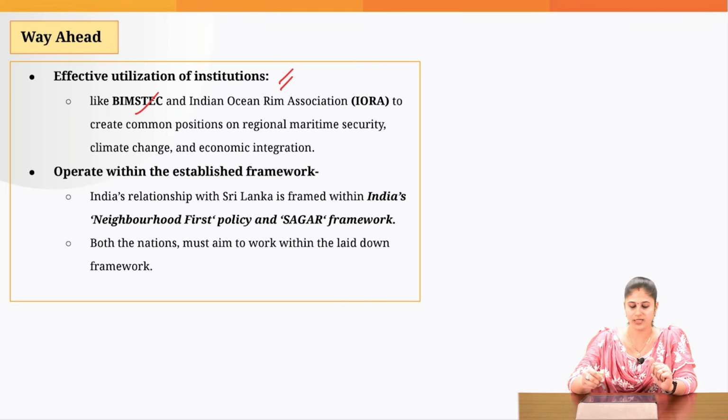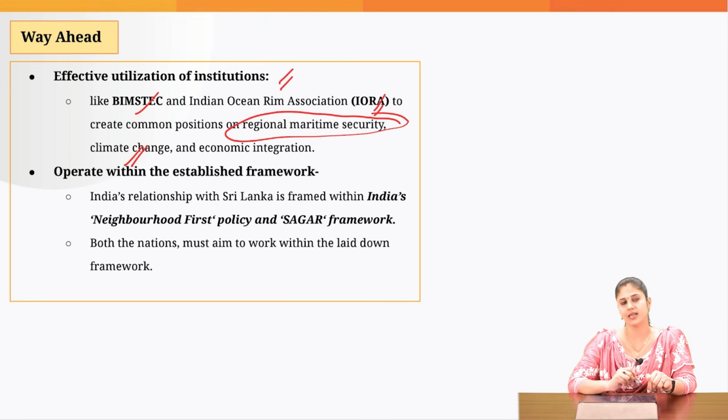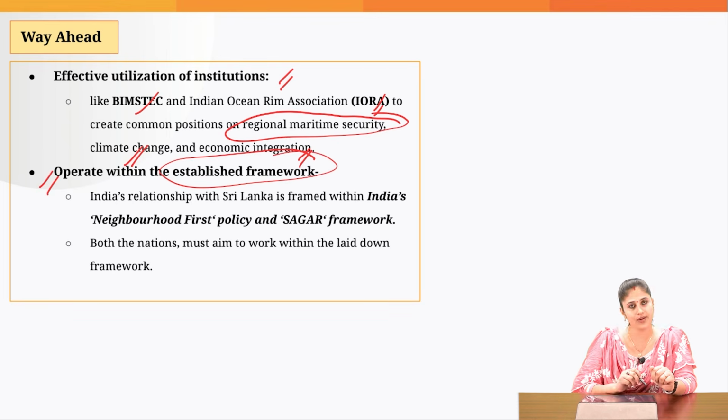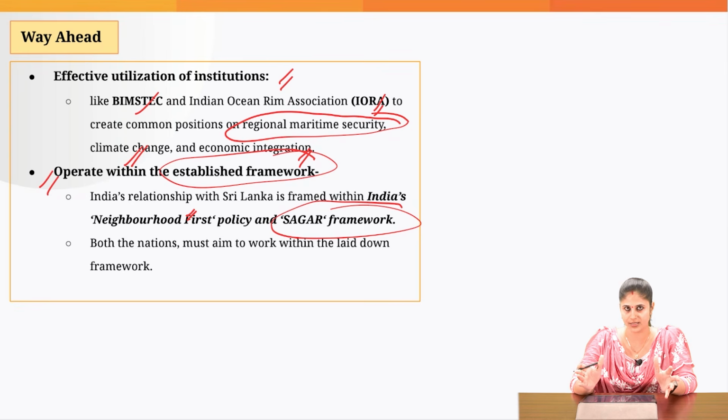This could be BIMSTEC, this could be the Indian Ocean Rim Association, and both countries should work with each other when it comes to ensuring regional maritime security. Other areas where they can collaborate include climate change, and both countries should try to integrate on the economic front as well. And we should operate within the established framework. What is India's framework? That is the Neighbourhood First policy, which was recently appreciated by the Sri Lankan president also. And we have the SAGAR initiative, that is Security and Growth for All in the Region.